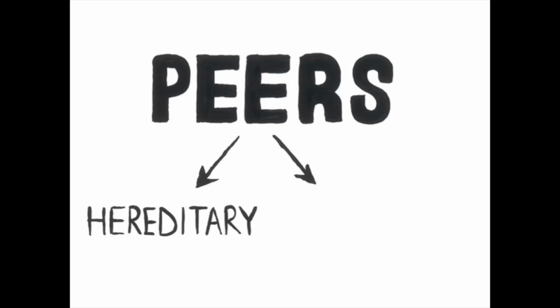There are hereditary peers and life peers. Hereditary peers are people who inherit their title and have done for hundreds of years. Life peers, on the other hand, are people who are given the title by the reigning monarch. The title is given on merit and is not inheritable.